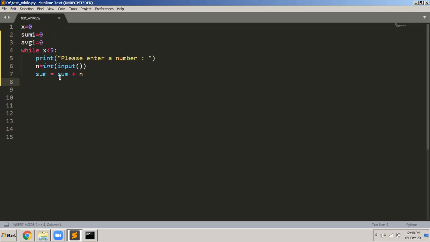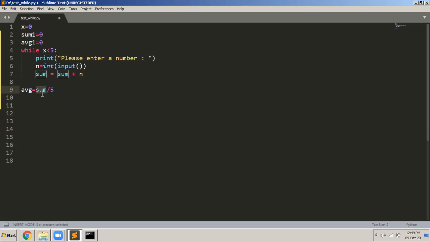So this while loop does two things. It will read the number from the user and keep adding it to sum. Finally, I want to calculate the average. Average is equals to sum divided by 5, because I know there are 5 numbers. Sum is the sum of all the numbers read in the loop. I keep adding n to sum, whatever is read from the user, in the same variable. So sum finally is the sum of all the numbers, and then I find the average.